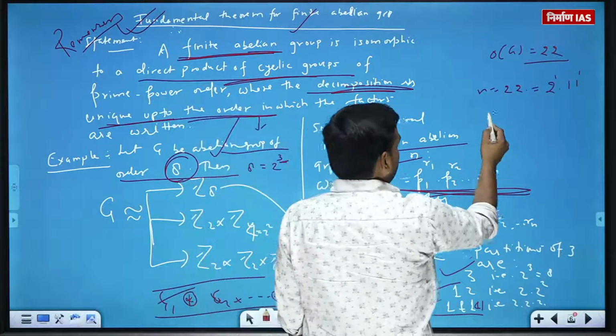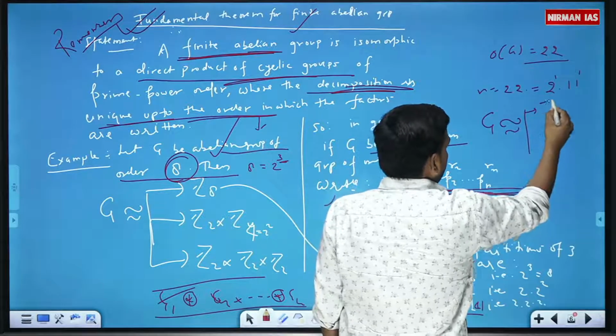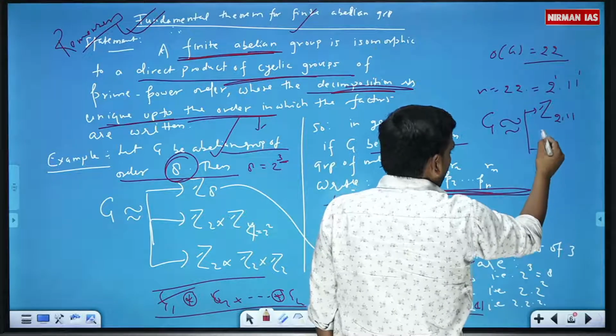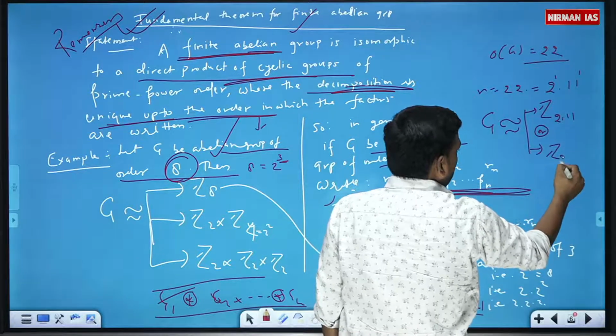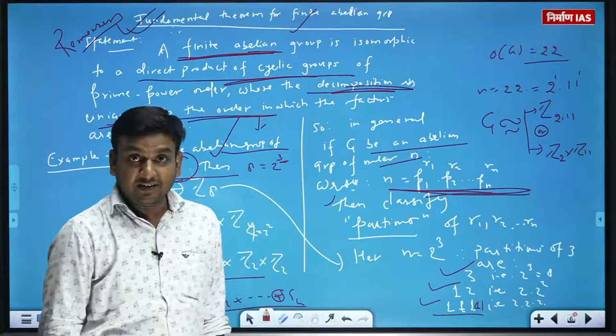So G will be isomorphic to either Z_22 or Z2 cross Z11. Is it?